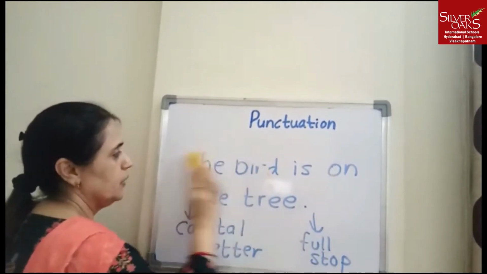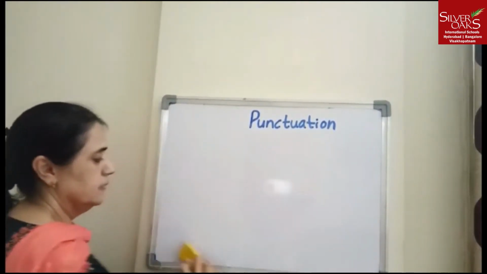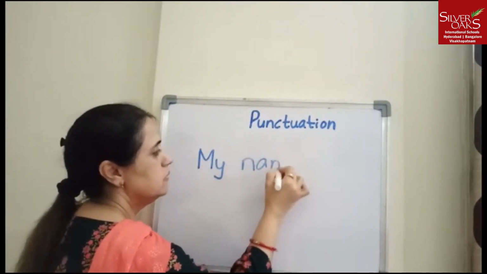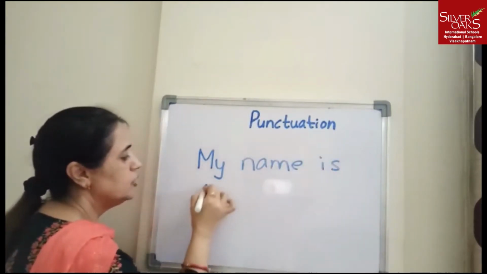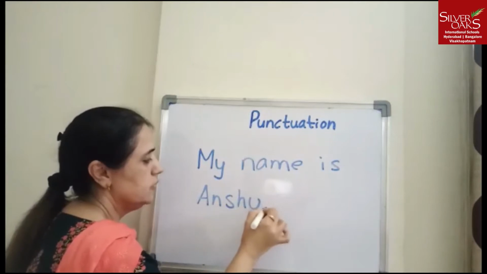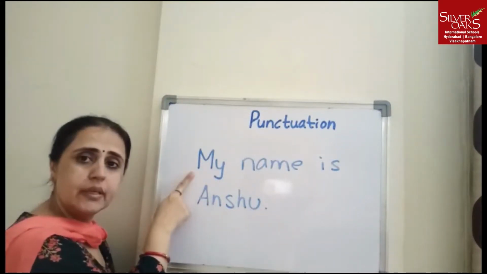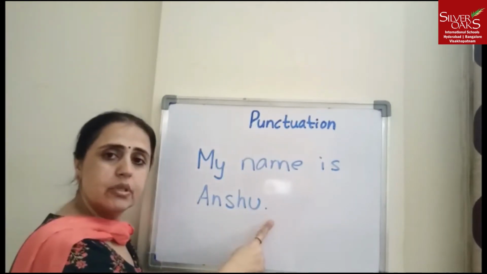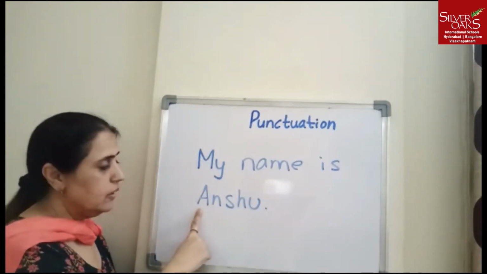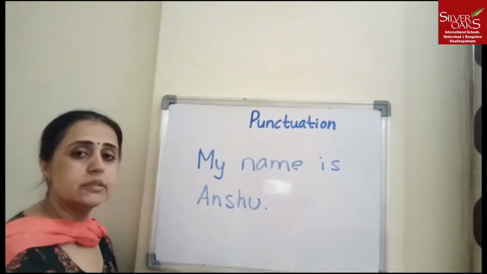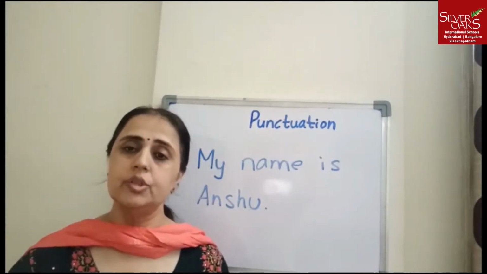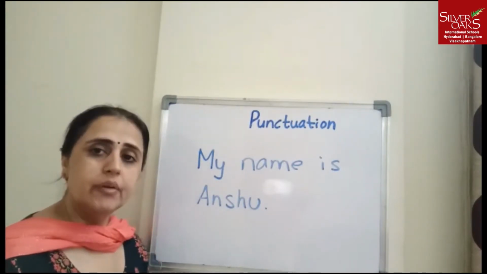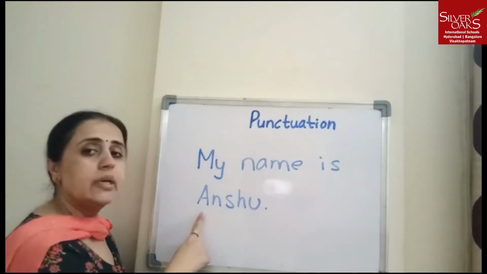Let me write one more example. My name is Anshu. Now, did you notice that the first letter here begins with a capital letter because it is the first word in the sentence, and it ends with a full stop. Now, did you notice this A? A is written in capital because it is the name of a particular person. Anshu is the name of a particular person and it is a proper noun. So wherever a proper noun appears, we use a capital letter.